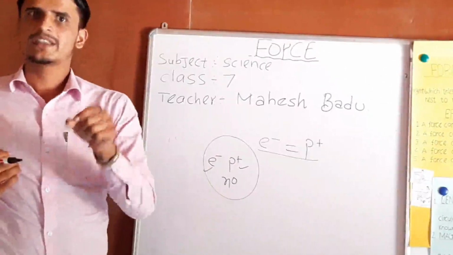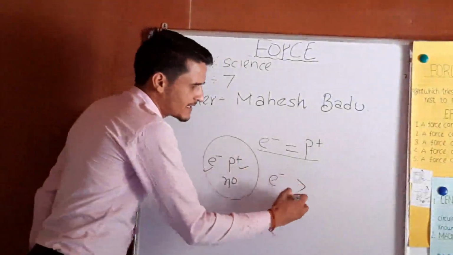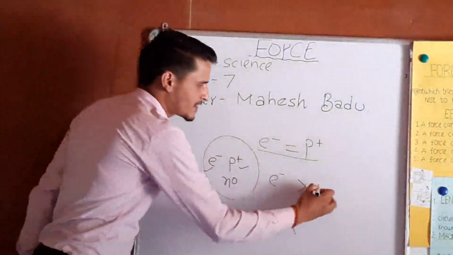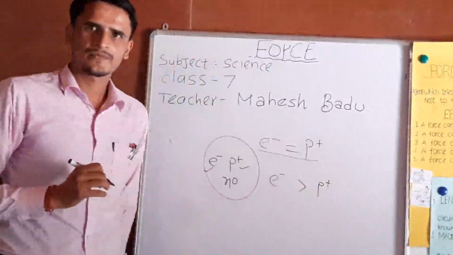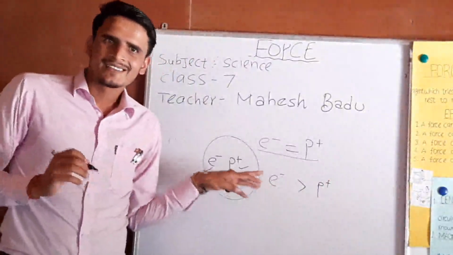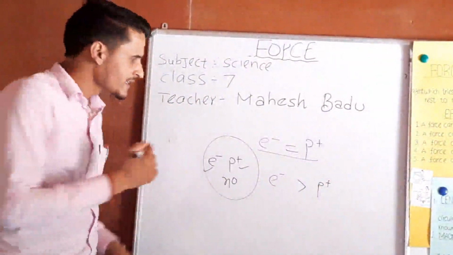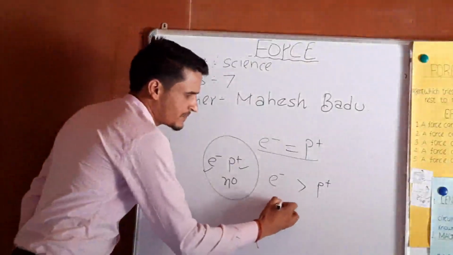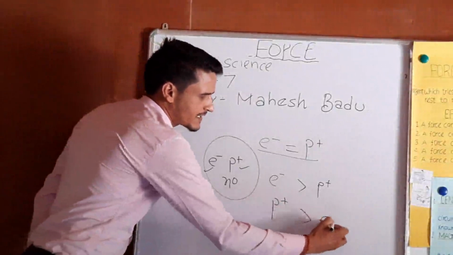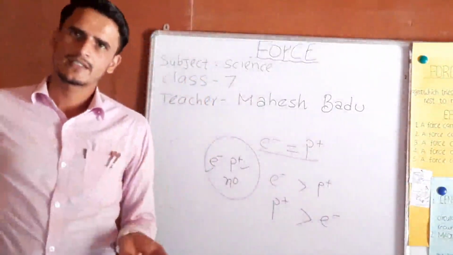If in an atom the number of electrons is greater than the number of protons, the atom gets a negative charge. And if the number of protons is greater than the number of electrons, the atom gets a positive charge.